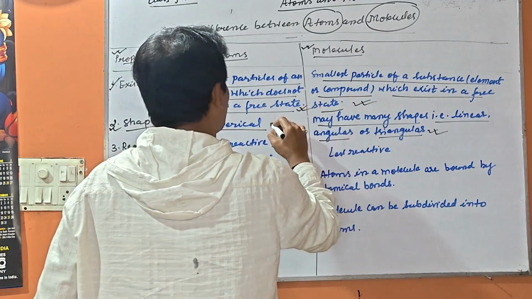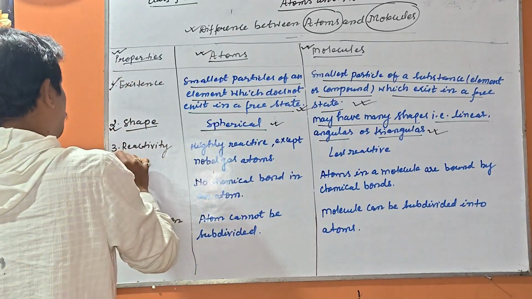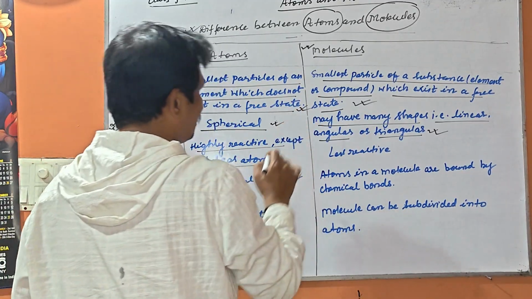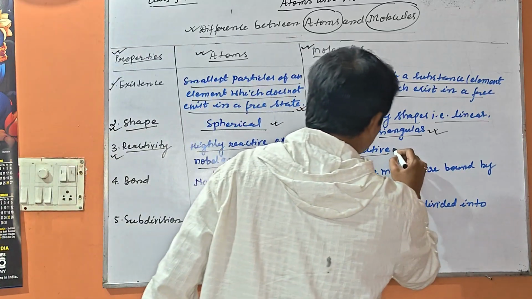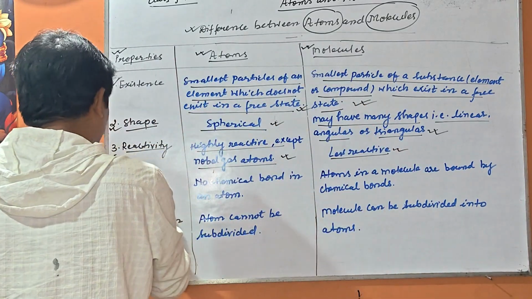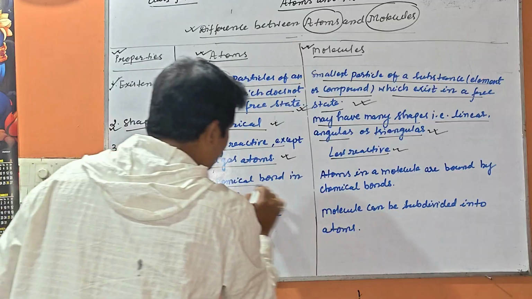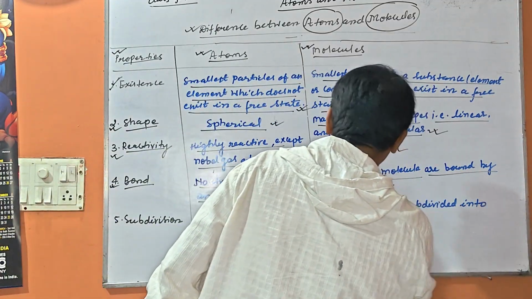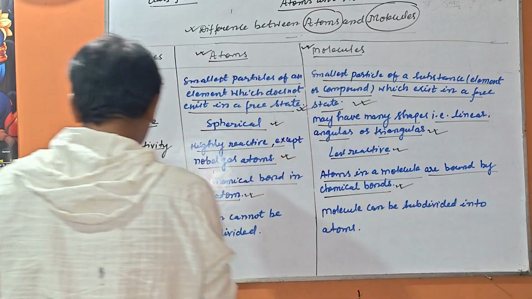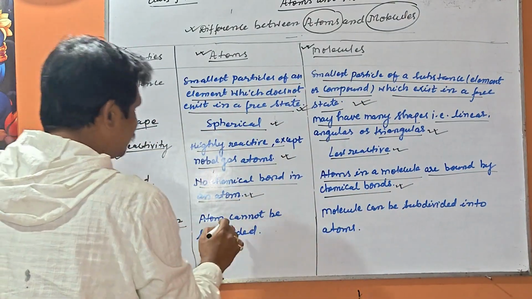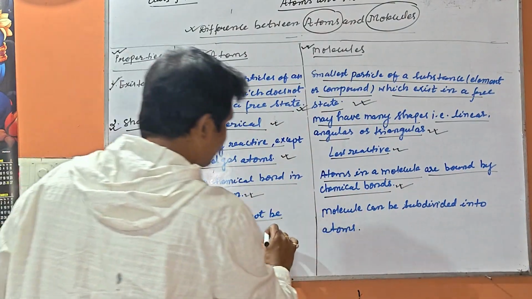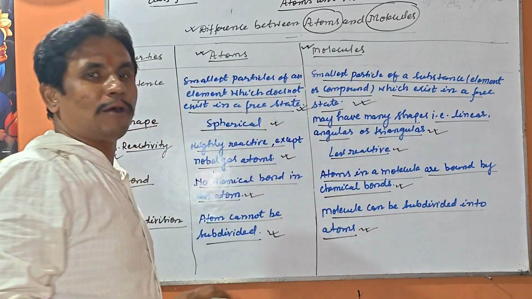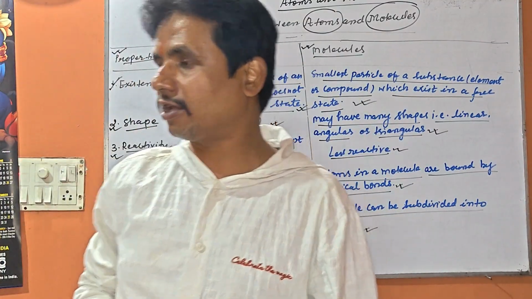After that, the properties according to the reactivity. Atoms are highly reactive except noble gas atoms. Molecules are less reactive. Bond formation: no chemical bond in an atom. Atoms in a molecule are bound by chemical bonds. Last is the subdivision. Atom cannot be subdivided. Molecules can be subdivided into atoms. So these are the points of differentiation between atoms and molecules.